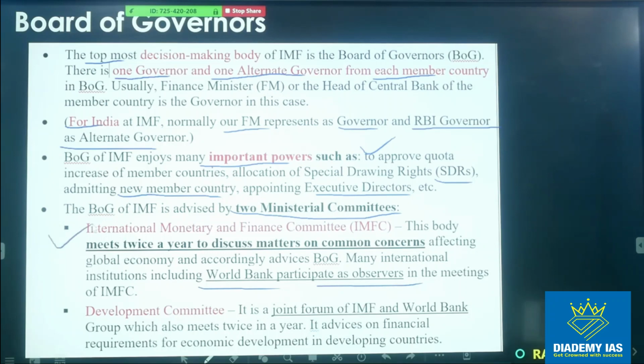Very, very important. Second is the Development Committee. This body is also important. You should remember this point also. You should remember that from India's side, the FM is the governor and the RBI governor is the alternate governor, right? Let's talk about the Development Committee. It is a joint forum of the IMF and World Bank Group which also meets twice a year. It advises on financial requirements for economic development in developing countries.